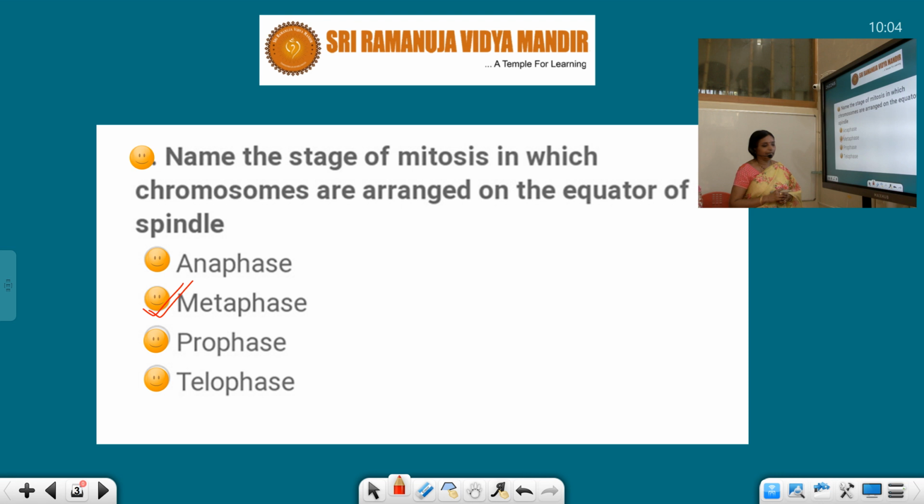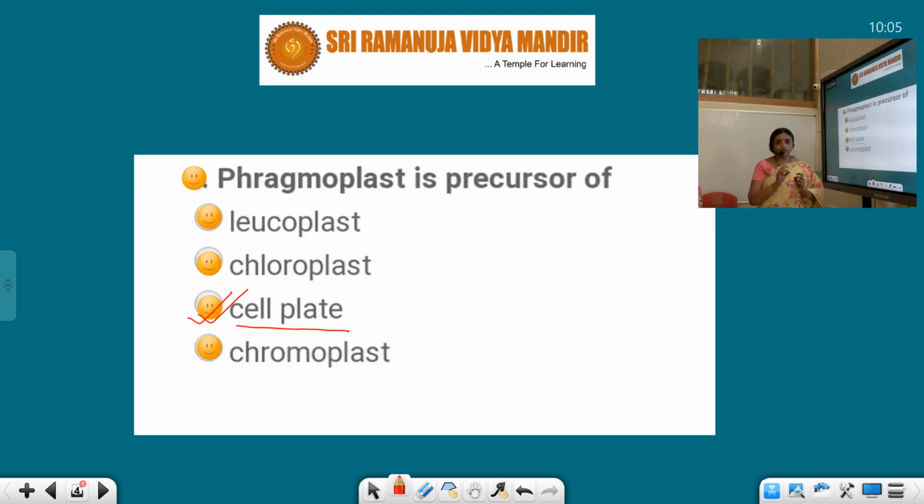After karyokinesis, that means after mitotic or meiotic division, the cell plate is formed in the cytoplasm when the cytoplasm has to divide and two cells have to be formed. Karyokinesis means two nuclei are formed, and at the end of telophase we have seen two nuclei are formed.